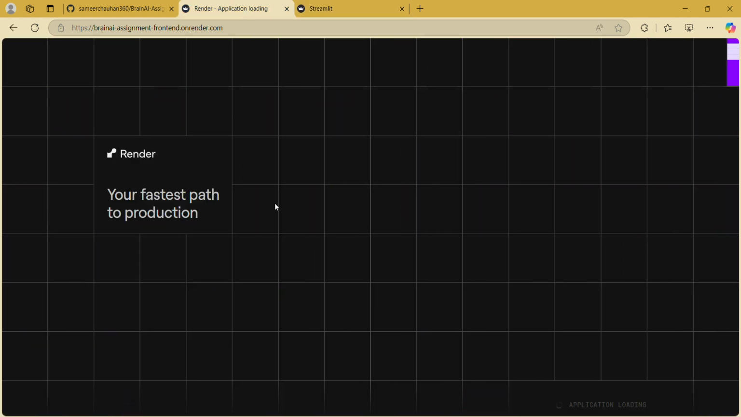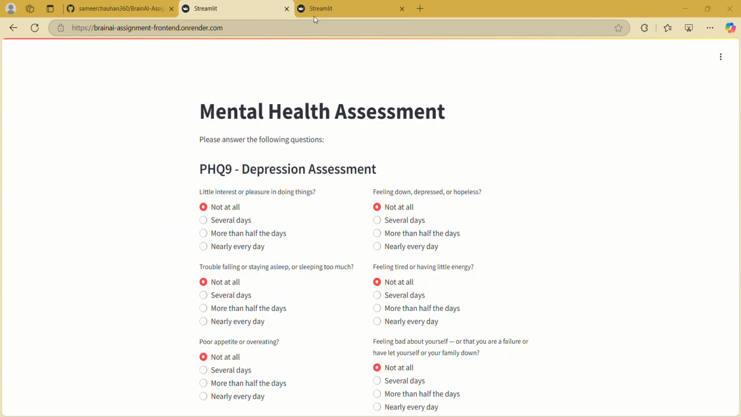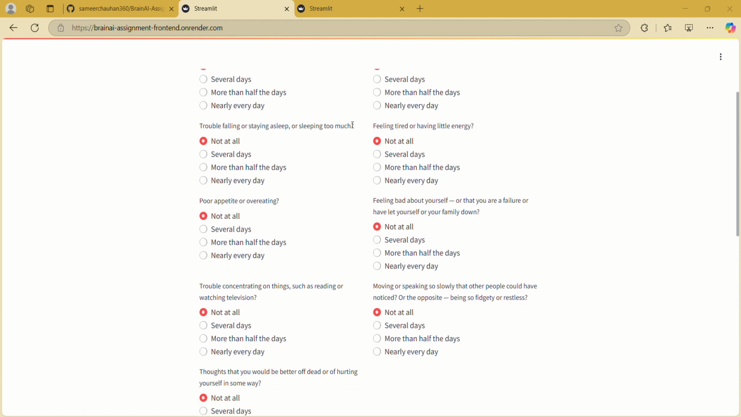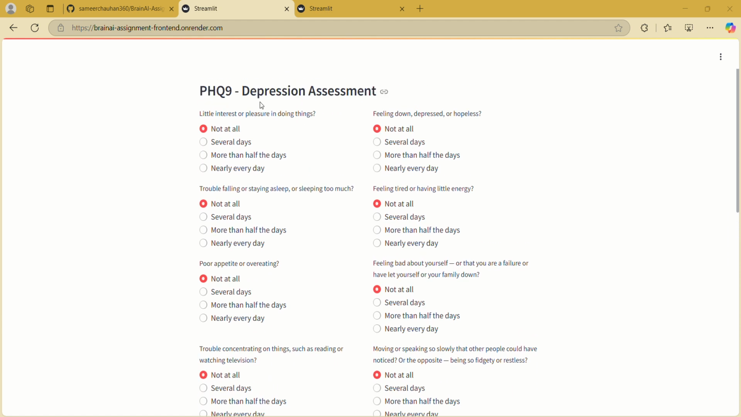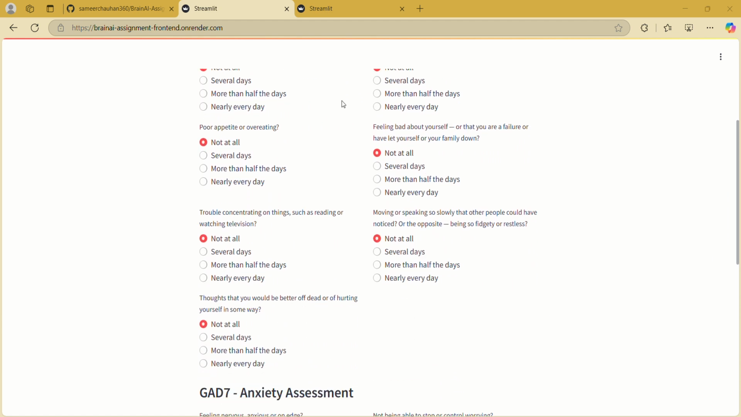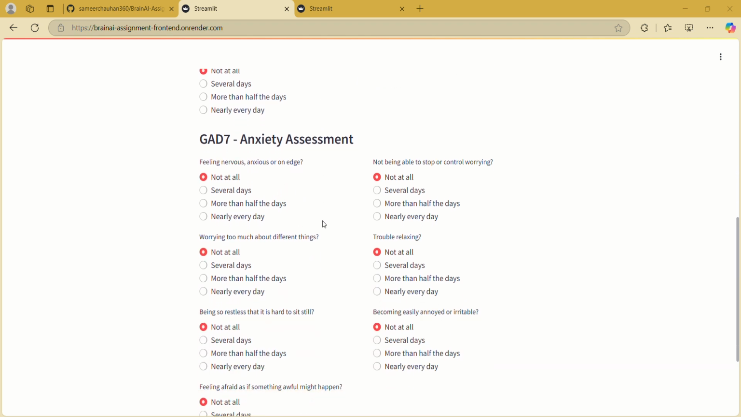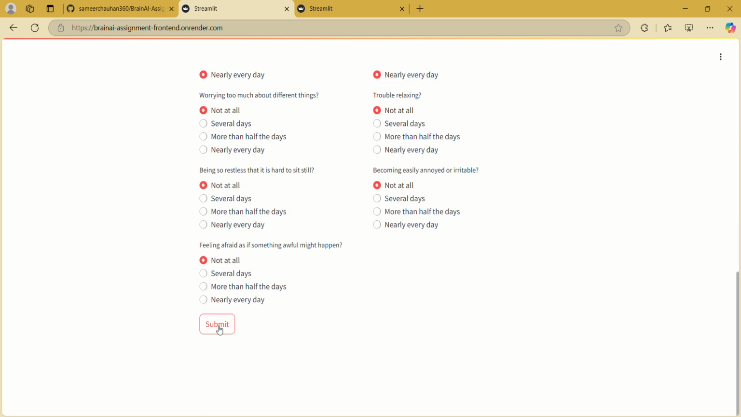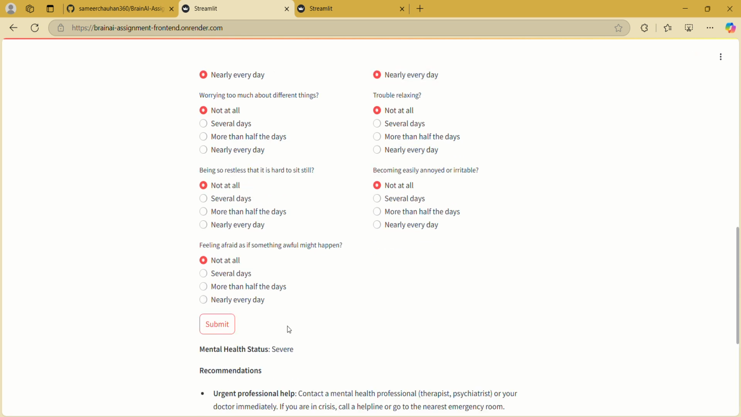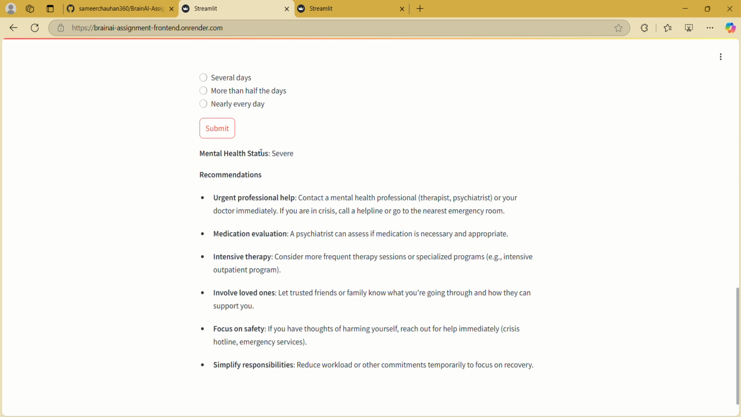Okay, it was started. Now here is a list of the questions based on the PHQ-9 depression assessment, and here is a question based on the anxiety assessment. After marking these questions, let's submit the question form. And here is the mental health status, and based on that status, we are provided with a list of recommendations on what we can do in order to improve the condition.